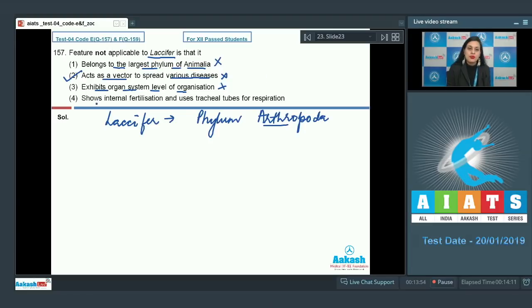Our last option is shows internal fertilization and uses tracheal tubes for respiration, and as it is also applicable to Lecifer, which is an insect and belong to the phylum Arthropoda, so this cannot be a correct answer to our question because they respire through tracheal tubes and they exhibit internal fertilization also. So the correct answer to this question is option number 2. Let's proceed to the next question.